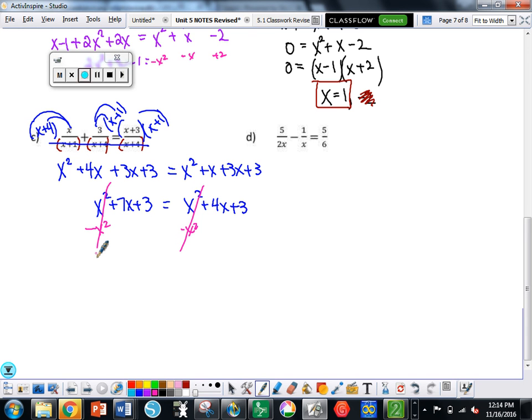Let's subtract. Should we do the 4 or the 7? Okay, minus 4x minus 4x, so I get a 3x equals what? Subtract the 3, subtract the 3, 0. So what? Now what? Divide by 3? Is this a no solution answer or is this a 0 answer? Is 0 one of my excluded values? No. So x equals 0 is my solution.